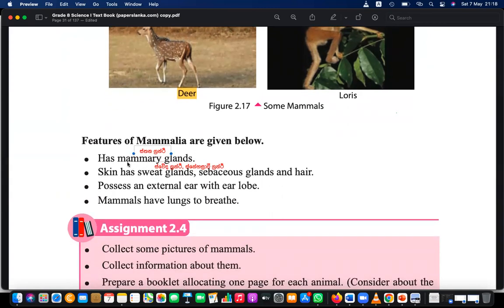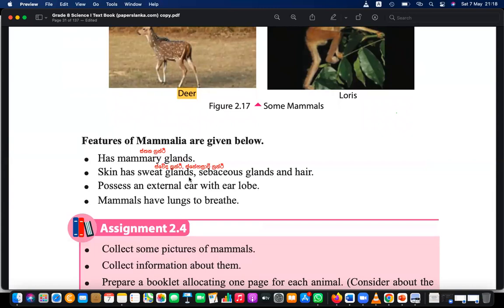That's why they are called mammals. Mammary gland in the singular we call Stana Granthi. Basically, they can feed their children, right? And as I said, glandular skin is there in us also. So basically, the sweat glands. That is why we are sweating, right? When the environment is hot, we feel sweating, right?